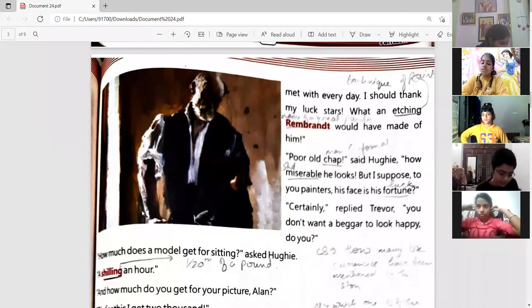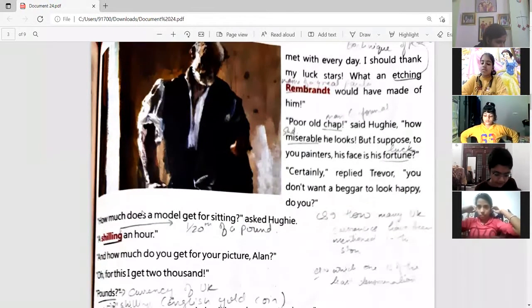"How much does a model get for sitting?" asked Hughie. "A shilling an hour." "And how much do you get for your pictures, Alan?"